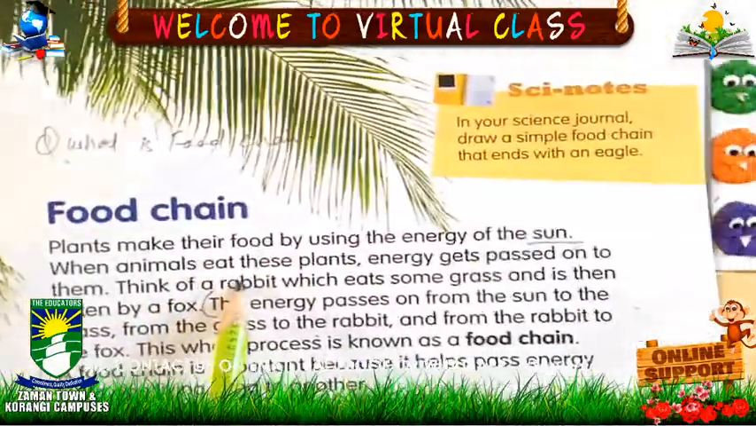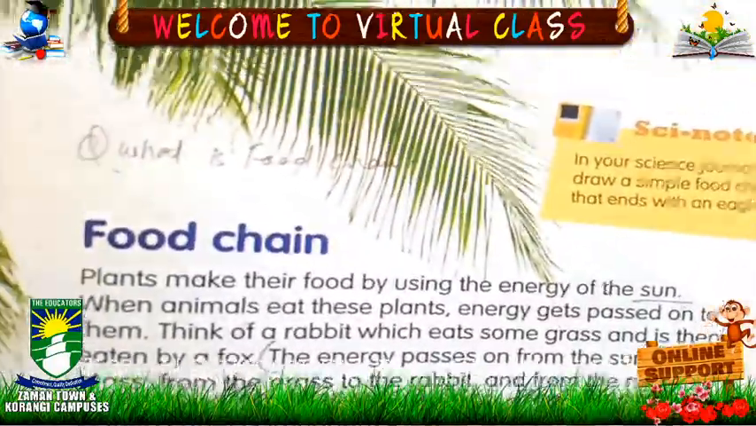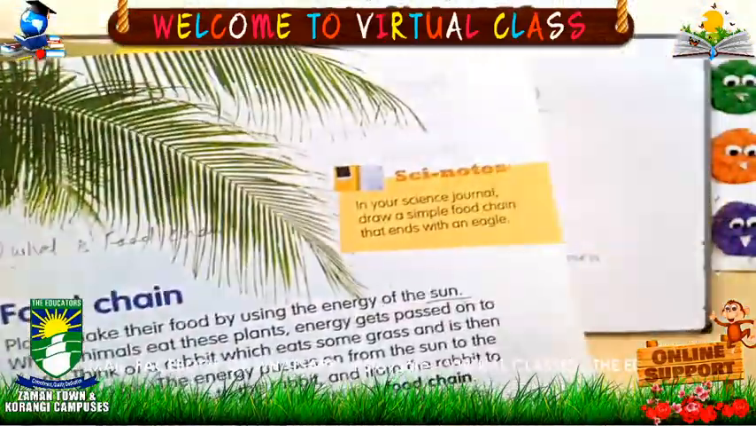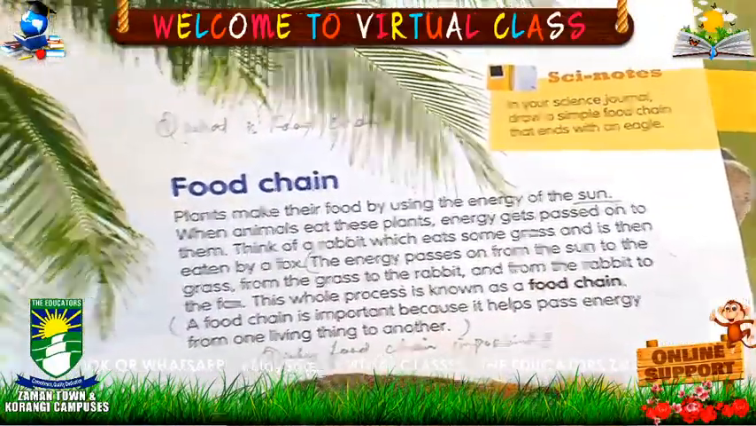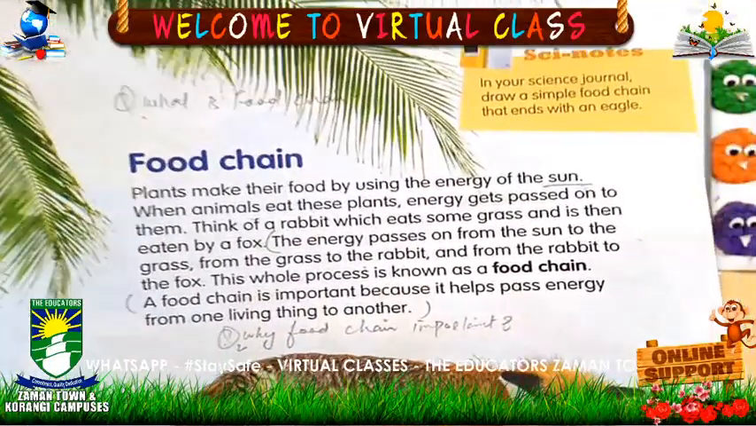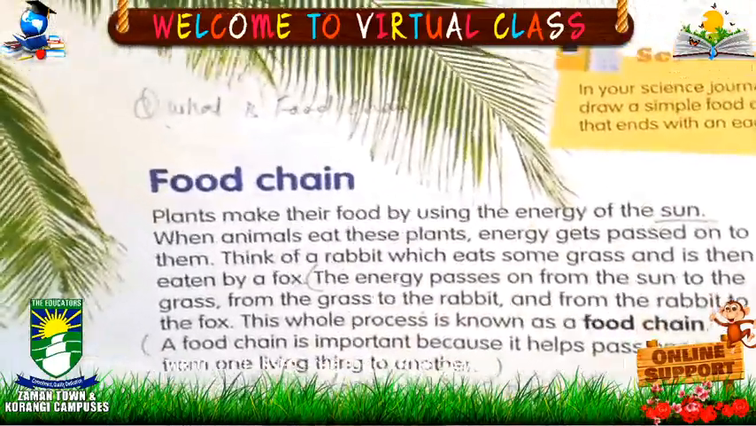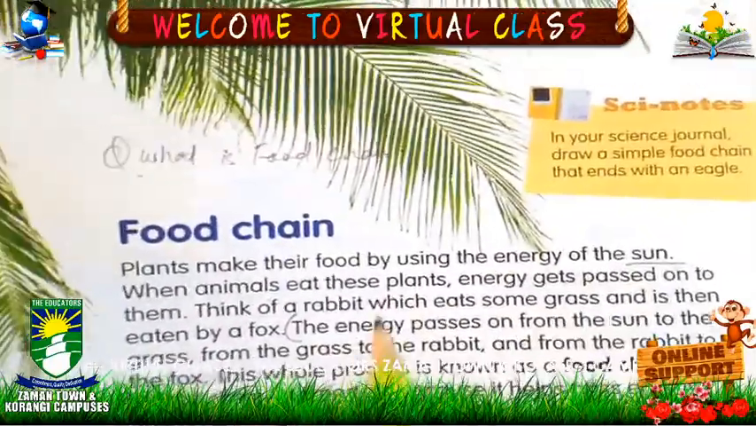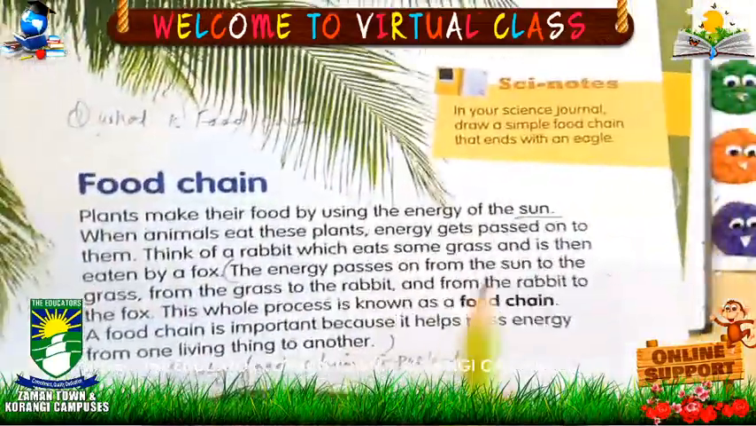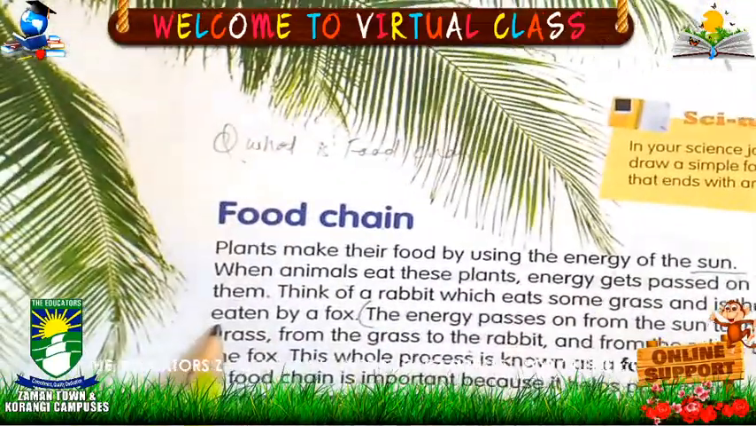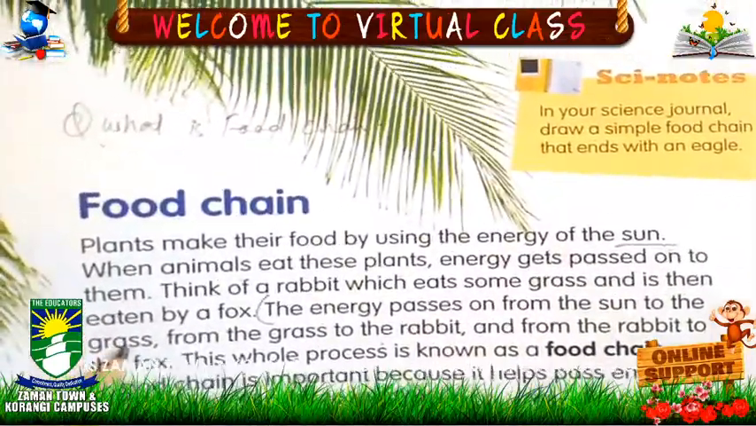When animals eat these plants, first plants make their energy with the help of the sun. Now these plants are eaten by different animals, because we know some animals eat plants, so they get that energy. The plant is having energy. When the animal eats that plant, the energy transfers into that animal, okay. The energy gets passed on to the animal that ate that plant.